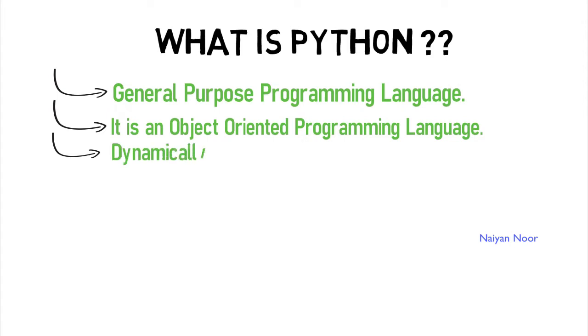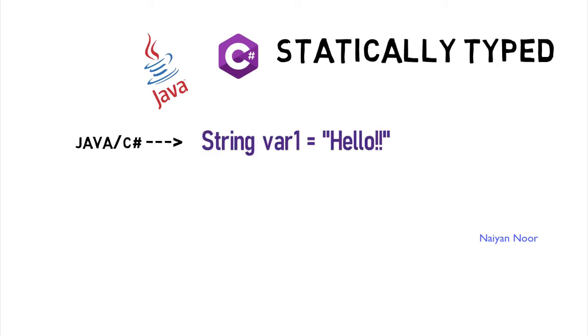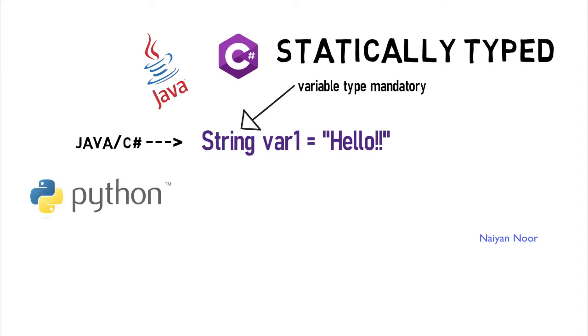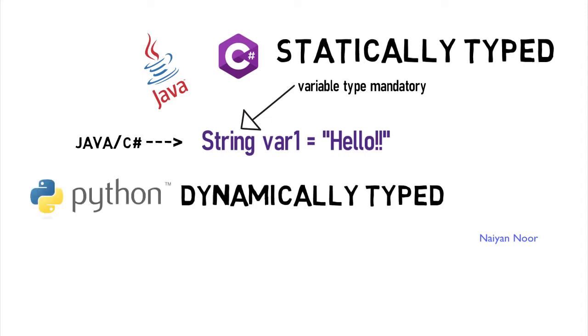Python is dynamically typed. Other languages like Java or C# are statically typed, which means that in order to declare a variable, it is also mandatory to mention its type. Python is dynamically typed, which means that it is not mandatory to mention the variable type. You can just write the name of the variable and assign a value to it directly. The type of the variable will be decided in the runtime.